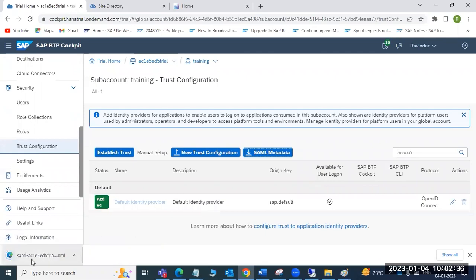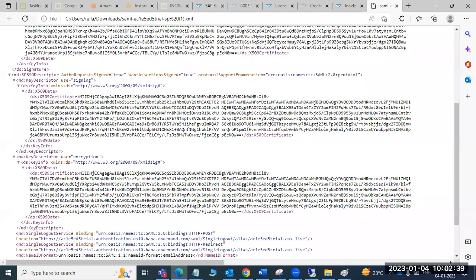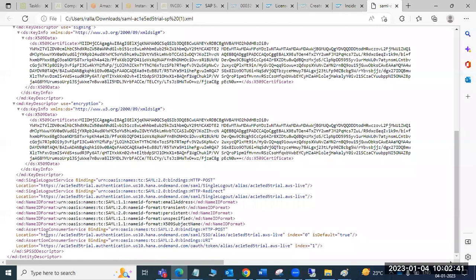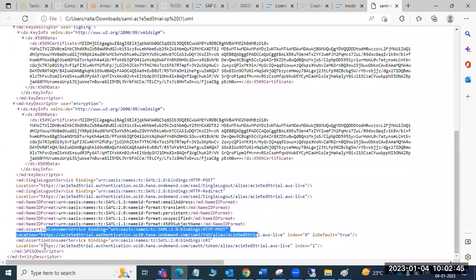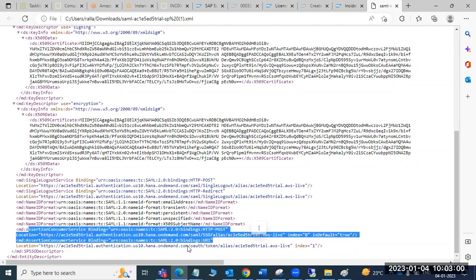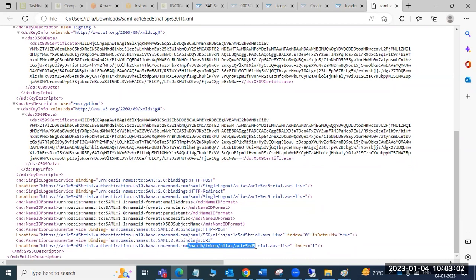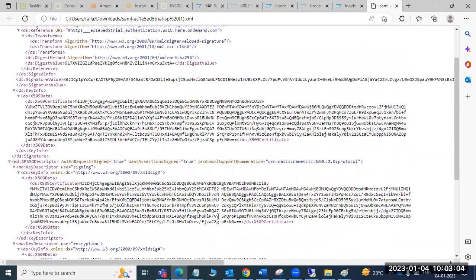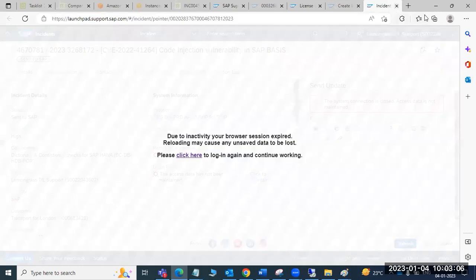In the metadata, there is clearly a configuration, and you can see the assertion consumer binding URLs. These are the URLs and the login URL. Everything is available in this metadata XML file. You already have the post URL and login URL, so we can use this metadata.